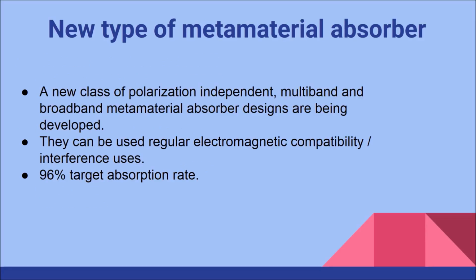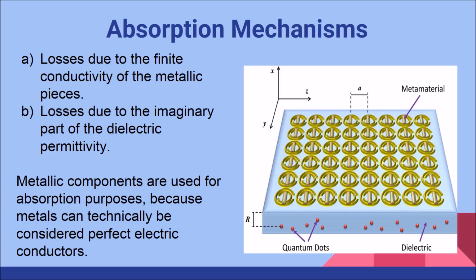Further investigation has shown that there exists a new class of ultra-thin polarization insensitive metamaterial structures that are able to achieve quite high absorption rates of almost 96% in the microwave spectrum. There are two mechanisms from which the electromagnetic energy is converted into heat for absorption. The first one is losses due to the finite conductivity of the metallic parts, while the second one is regarding losses due to the dielectric permittivity.